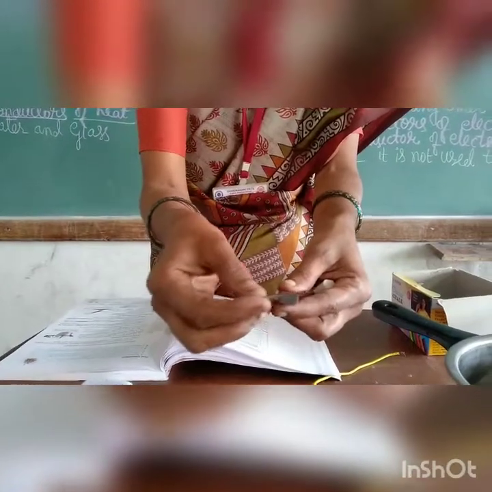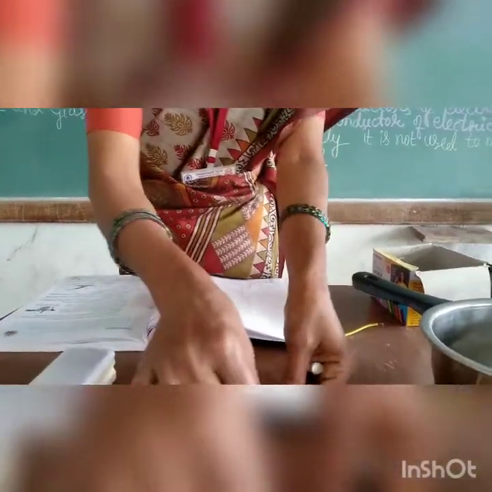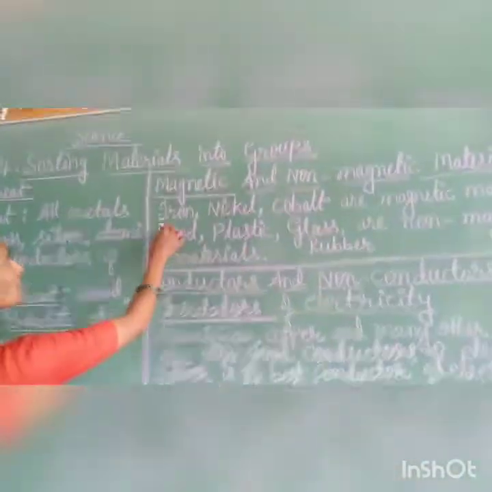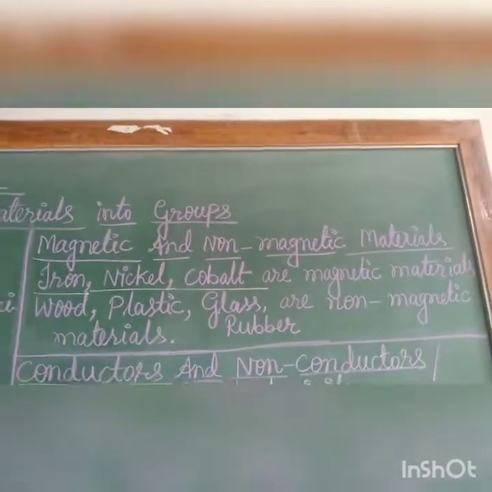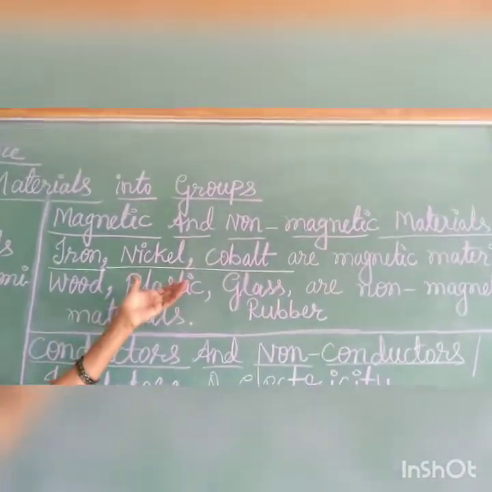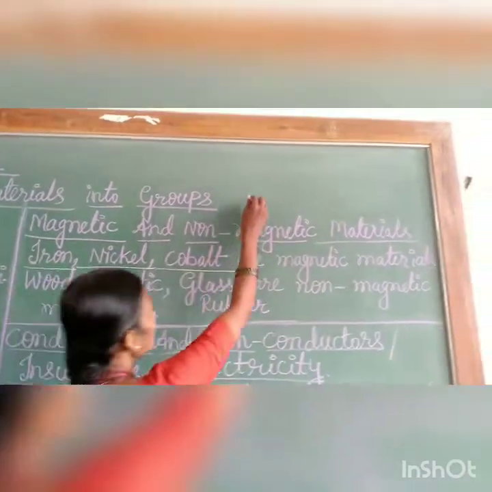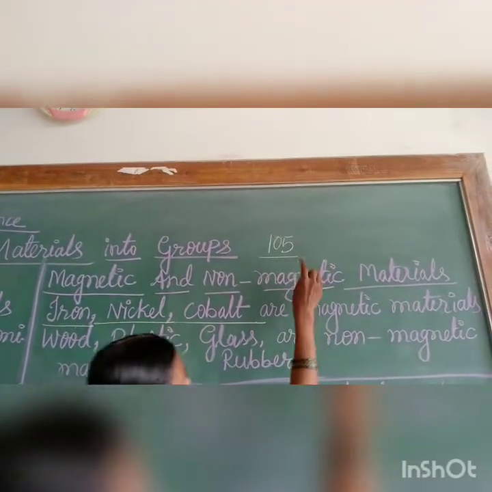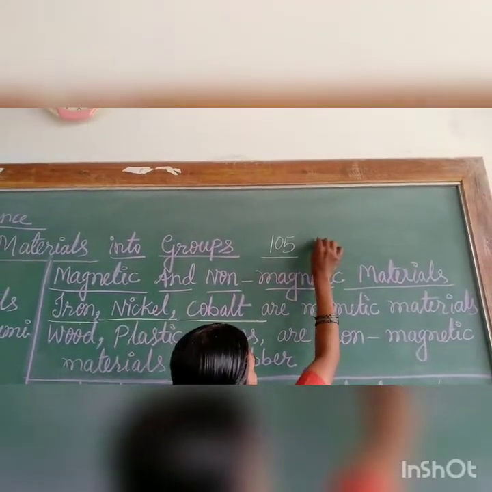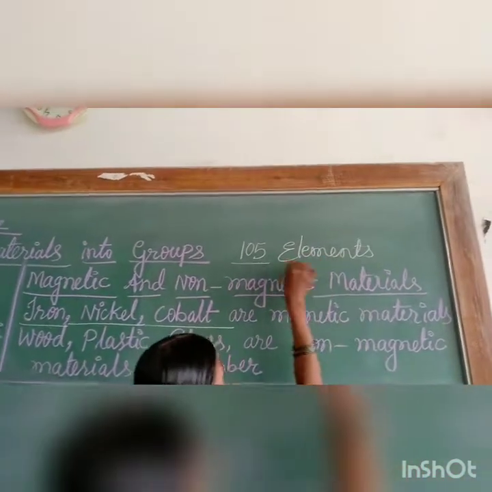Whereas iron and iron filings, and not only iron but other metals like nickel and cobalt, are magnetic. There are 105 elements, pure substances, in the periodic table, which you will learn about in higher classes.